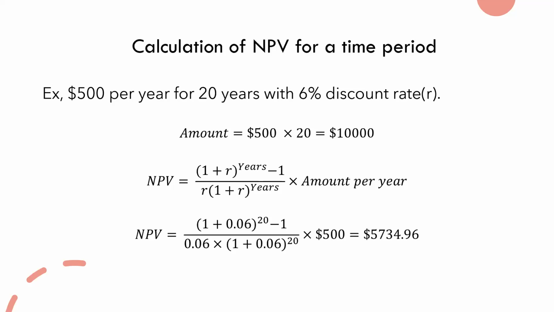transmission line loss. Let's say we have a $500 loss per year, and we are considering a 20-year time period with a 6% discount rate. I think you know about the discount rate from management. The amount we are actually losing will be $10,000 over 20 years. But in today's value, that $10,000 will not be exactly $10,000. It will be something less. To find out that value, we can use this equation.